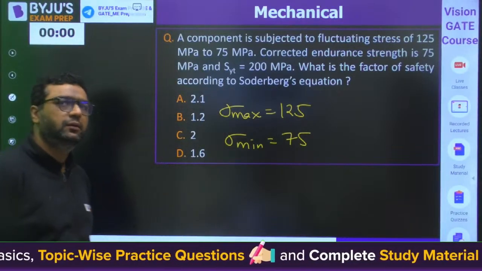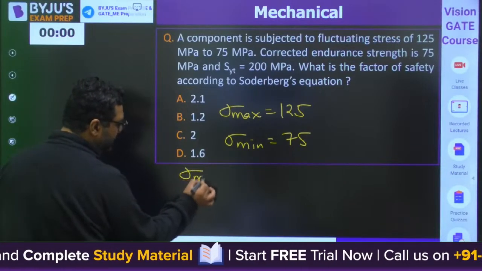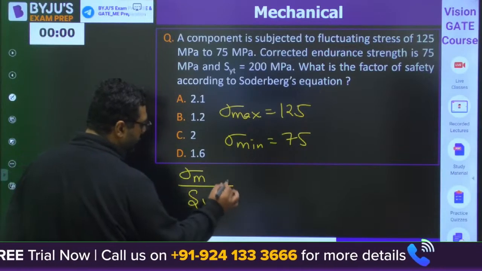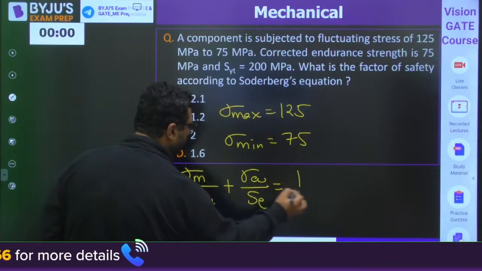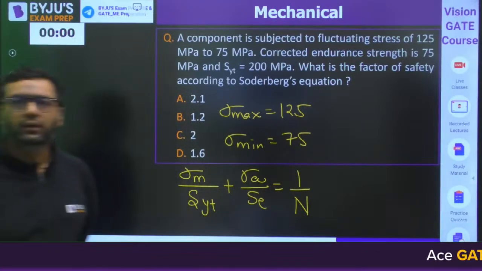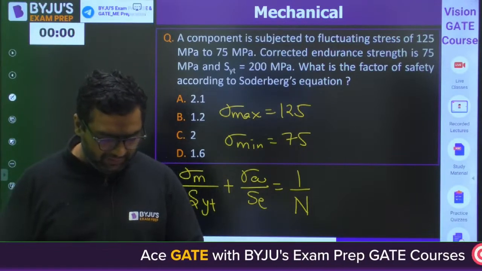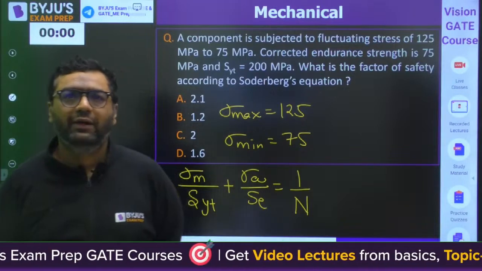Those who don't know the equation, I will try to help you. Sigma m by SYT, sigma a by SE, equals 1 by N. Okay, so Papa Ka Ghoda and Sunil have given the answer to be D, that is 1.6 they are saying. What about others?